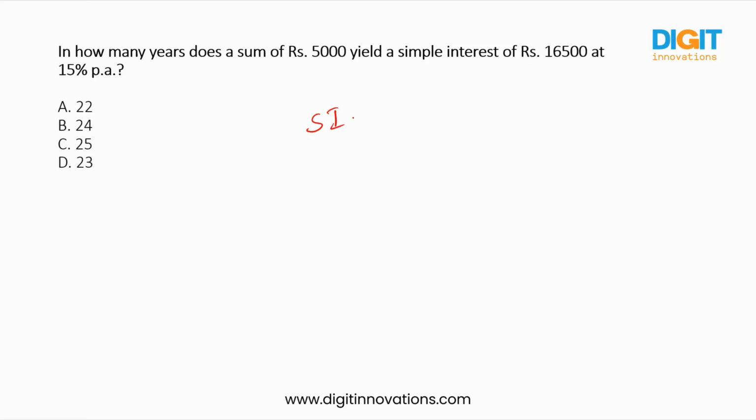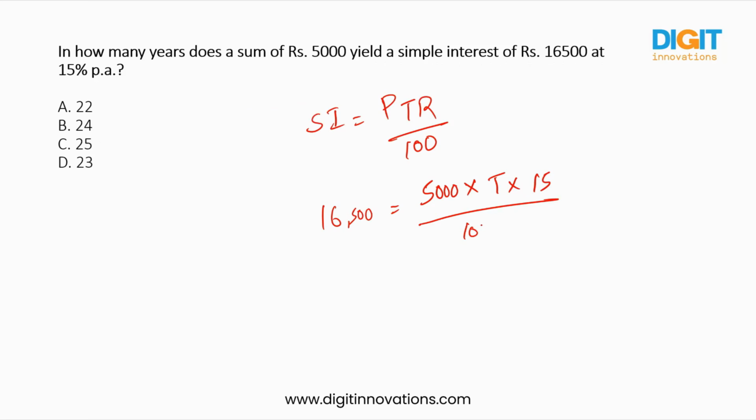So SI equal to PTR by 100. This is the simple interest formula. Simple interest is 16,500 equal to principal 5,000 into time, which we need to find out, and rate of interest is 15, divided by 100. Two zeros will get cancelled and 16,500 by 50 into 15.